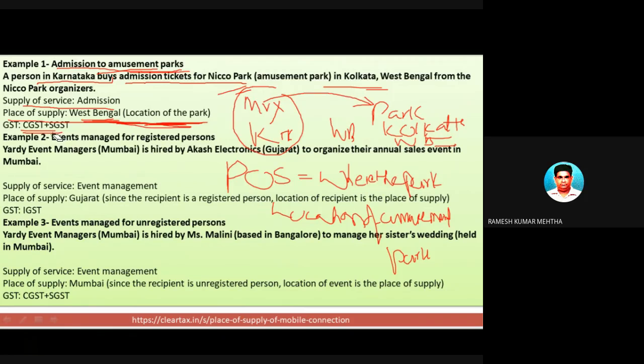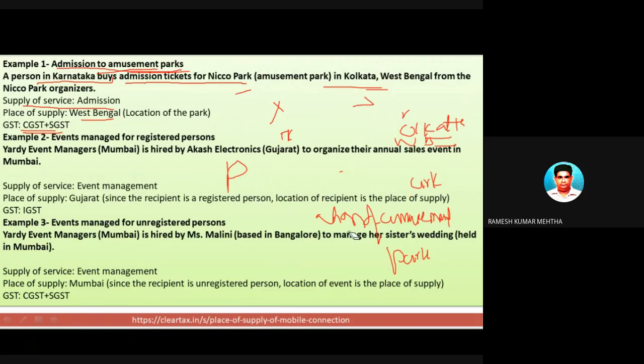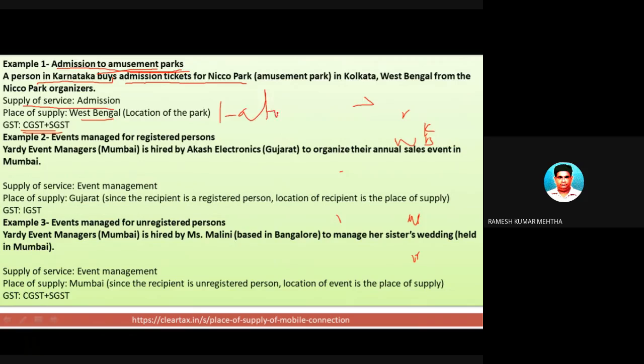Another example I will give you. For example, you watch a movie. For example, you are from Nanded, or you are from Latur. You go to Pune.